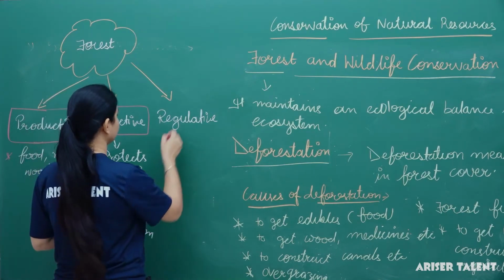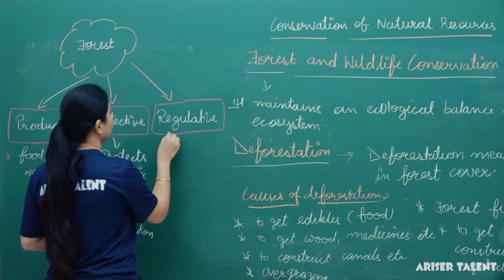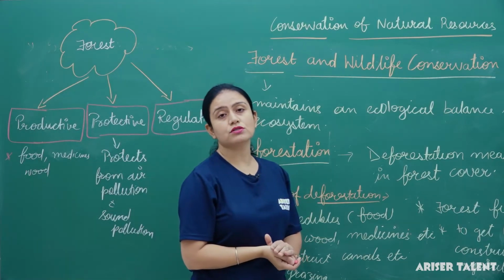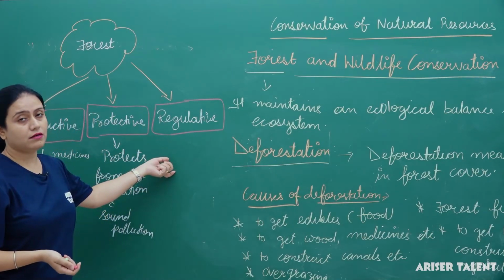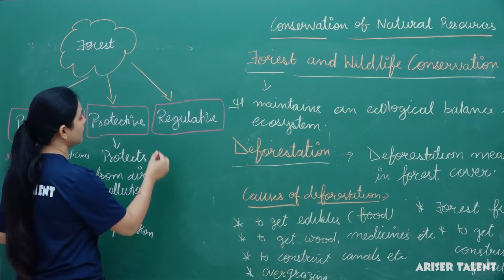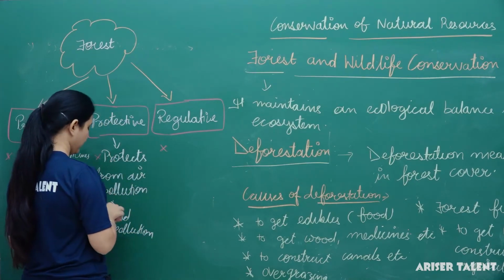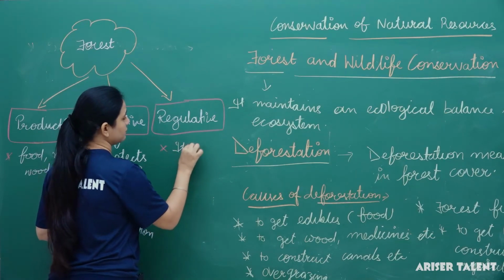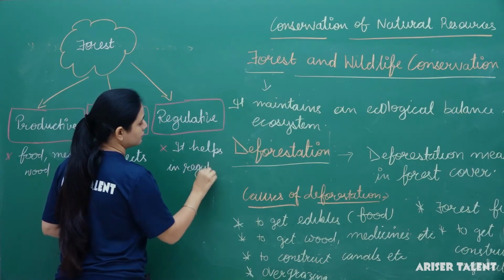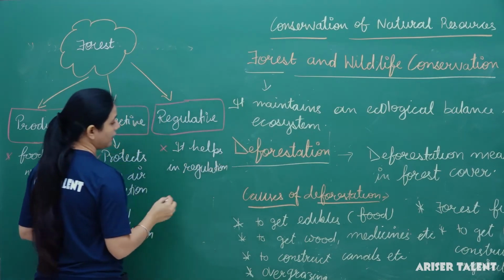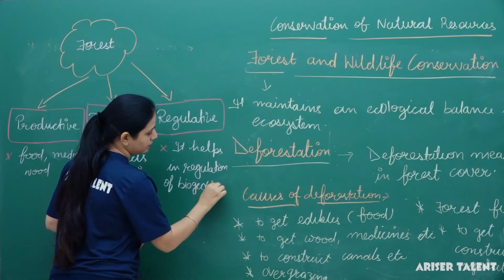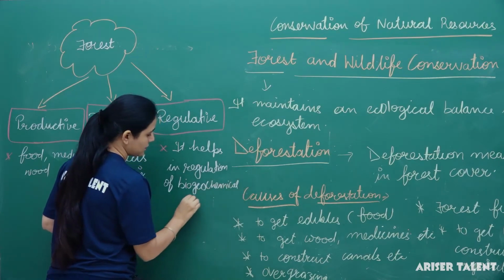Next is regulative. How are they regulative? As I told you, when we studied about the geochemical cycles also, these plants help to regulate the geochemical cycles. Okay, so here we can mention that it helps in regulation of biogeochemical cycles.